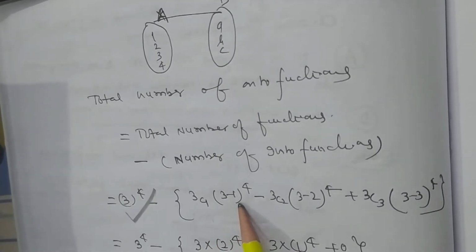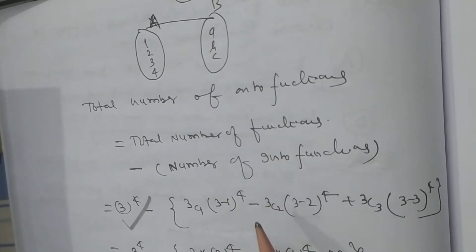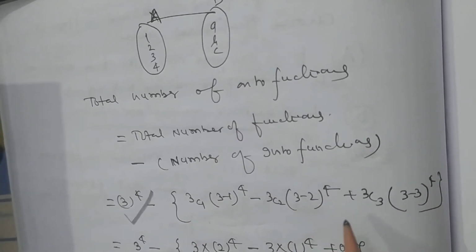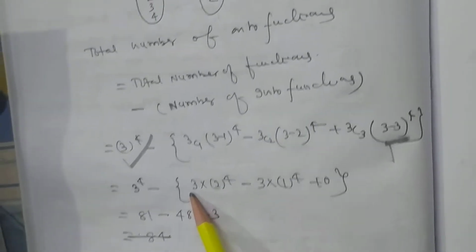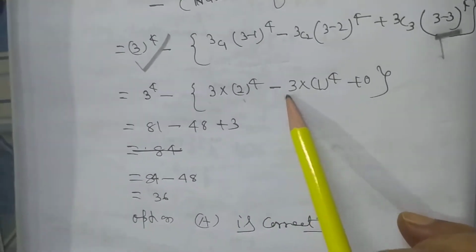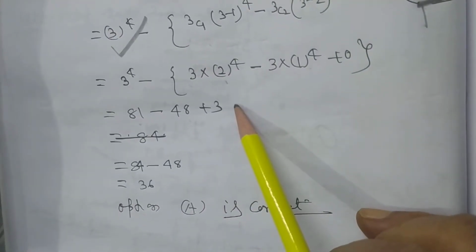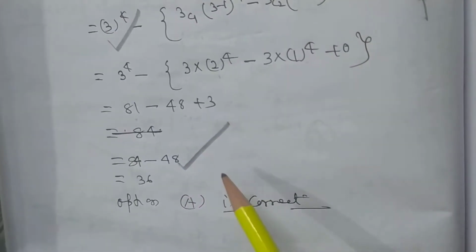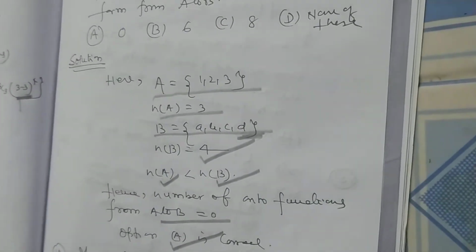4, minus 3c1 (3 minus 1) to the power 4, 1 out of 3 remains empty, plus 3c2 (3 minus 2) to the power 4, 2 out of 3 can remain empty at minimum, 3c3 (3 minus 3) to the power 4 is not needed. So 3 into 2 to the power 4 minus 3 into 1 to the power 4, that is 81 minus 48 plus 3. And that is 84 minus 48, that is 36. So option A is correct.